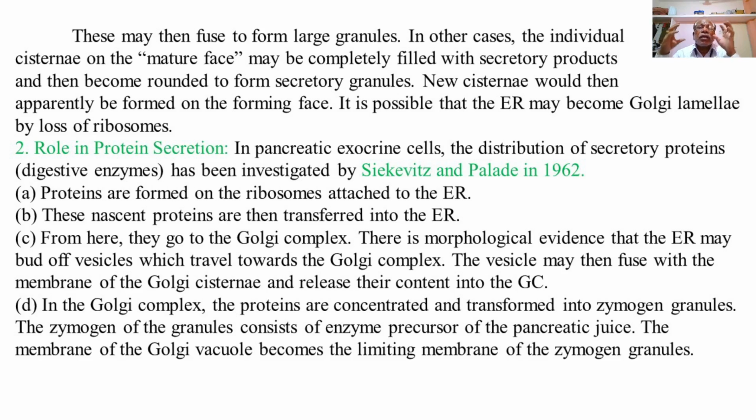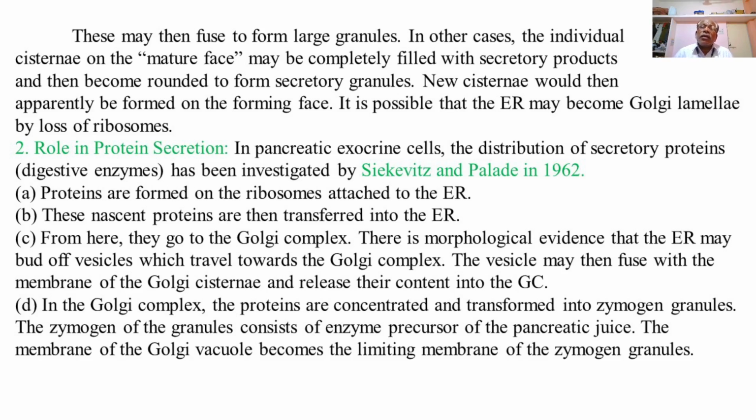In other cases, it is observed that the cisternae on the mature phase may be completely filled with secretory products and then become rounded off to form large secretory granules. New cisternae would then apparently be formed on the forming phase, and it is possible that the endoplasmic reticulum may become Golgi lamellae by a loss of ribosomes.